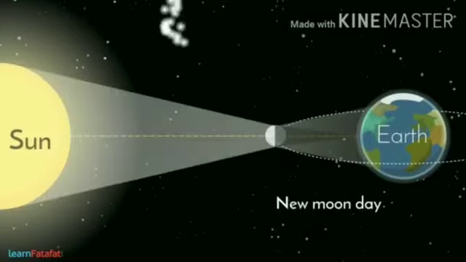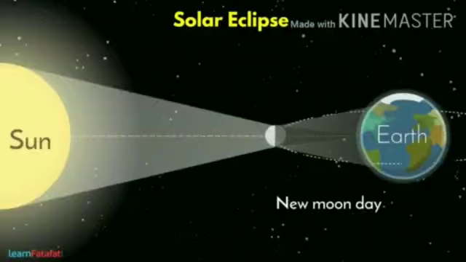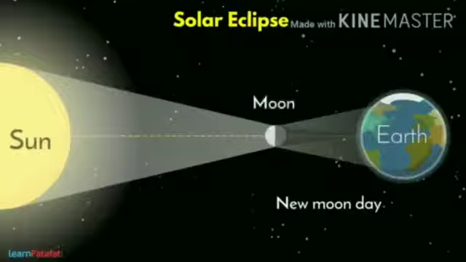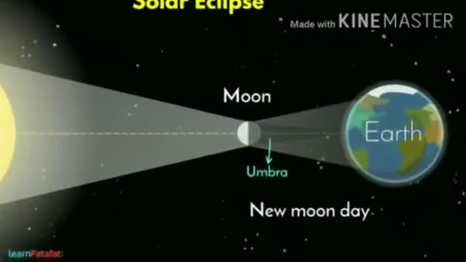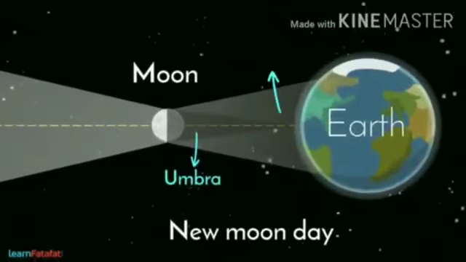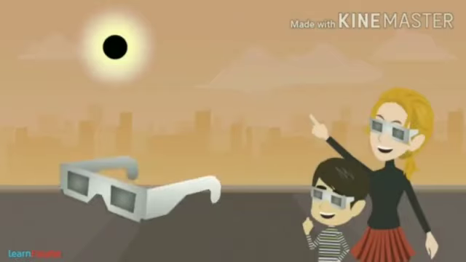During solar eclipse, Moon comes in between the Earth and the Sun. The shadow of the Moon consists of a dark part, called umbra, and a light part, called penumbra. To see the solar eclipse, we need special goggles, otherwise the harmful rays of the sun will harm one's eyes.